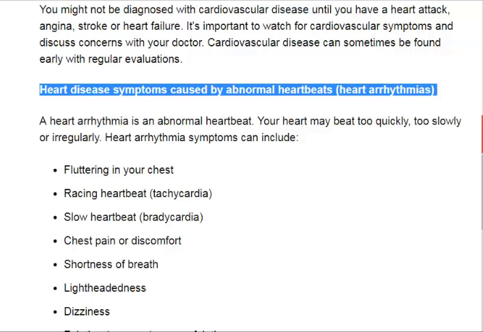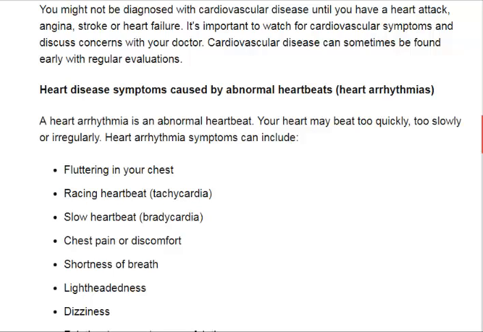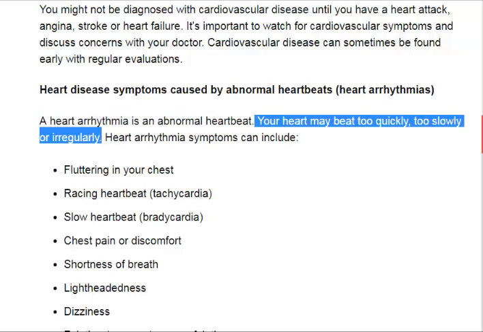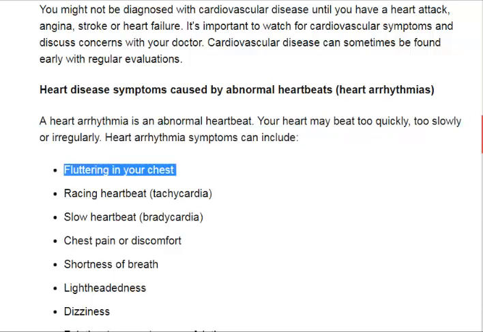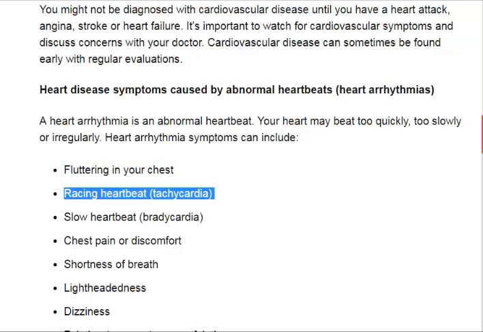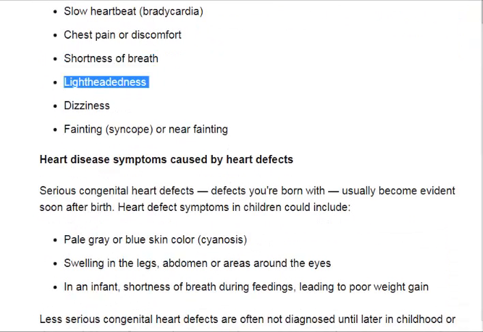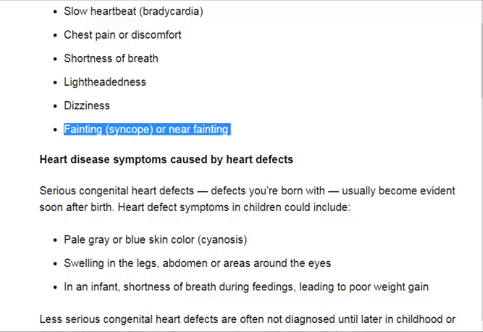Heart disease symptoms caused by abnormal heartbeats, heart arrhythmias. A heart arrhythmia is an abnormal heartbeat. Your heart may beat too quickly, too slowly, or irregularly. Heart arrhythmia symptoms can include fluttering in your chest, racing heartbeat (tachycardia), slow heartbeat (bradycardia), chest pain or discomfort, shortness of breath, lightheadedness, dizziness, fainting (syncope), or near fainting.